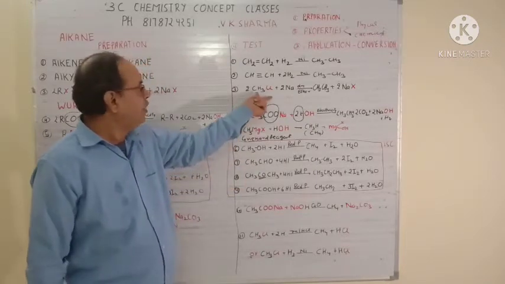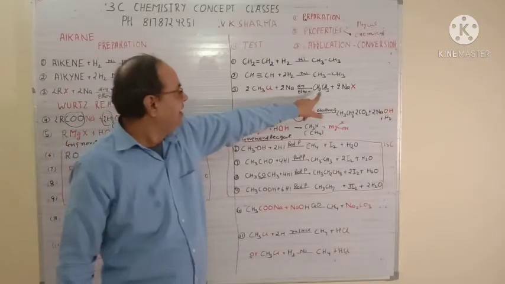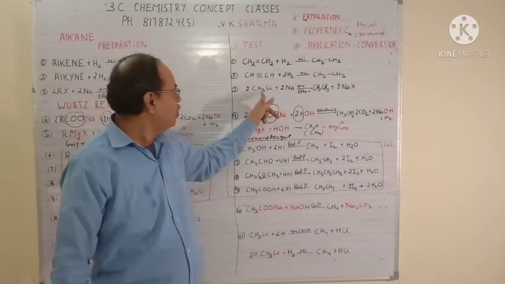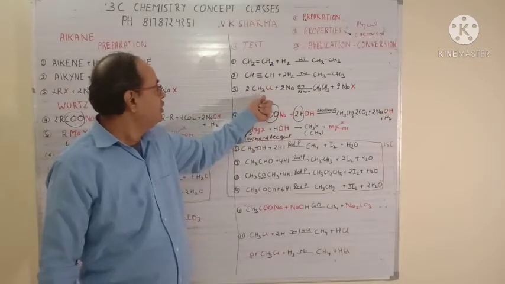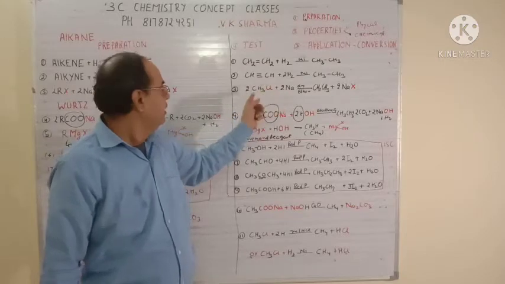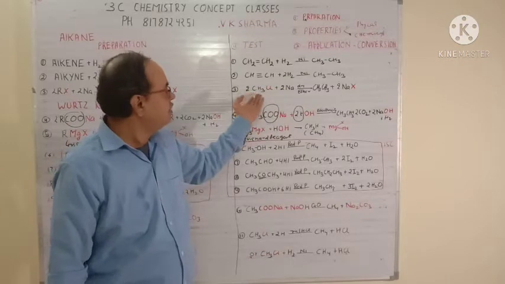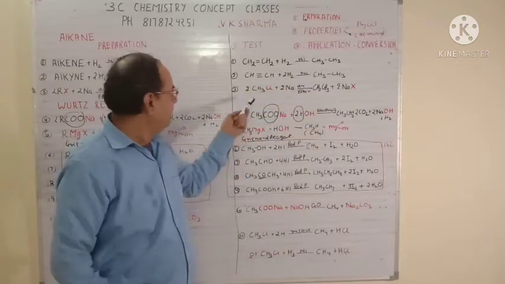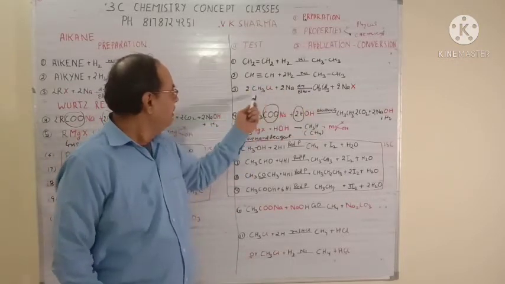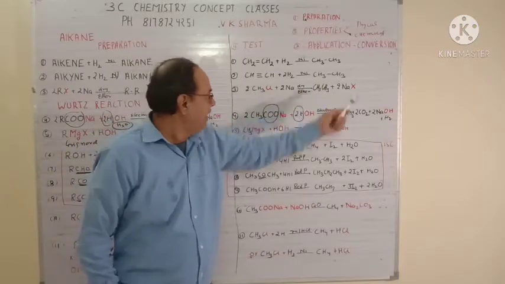Next, the third one. Here the R group may be ethyl, methyl, propyl, butyl, pentyl, it can be anything. So you are taking methyl chloride. So this R will get doubled, so this will give you ethane, meaning twice of R. Suppose you take twice of C2H5, that will give you butane. Twice of C3H7 will give you hexane. So this way you just double the carbon. So twice of methyl will give you ethane and twice of NaX.